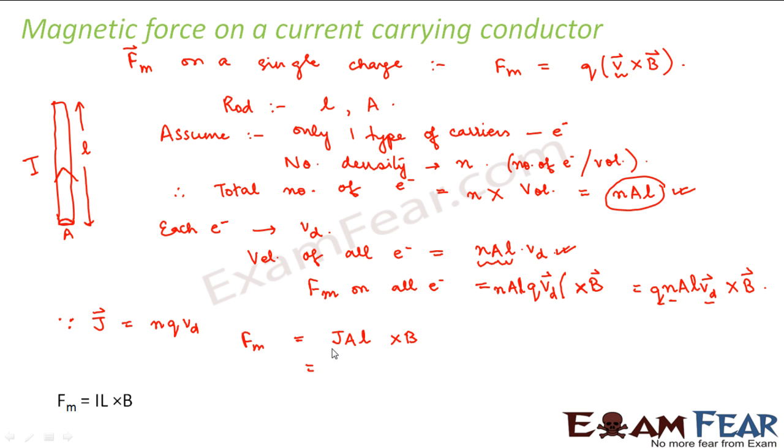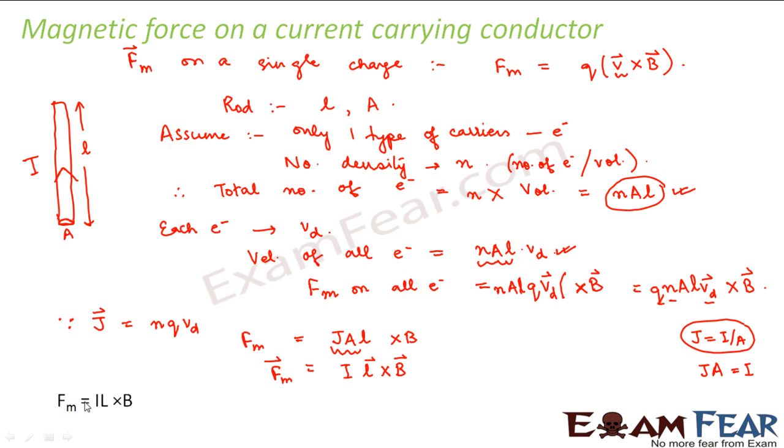Now again here, what is J? Current density is current per unit area. So current density into area is nothing but current. So this I can write as current, and this is L cross B. So your magnetic force is equal to I L cross B, that is current into the cross product of length and magnetic field.